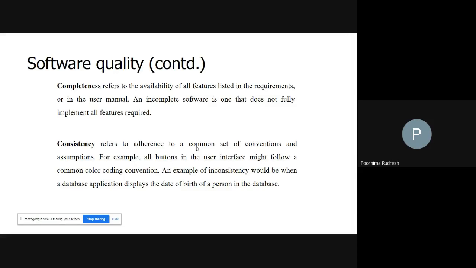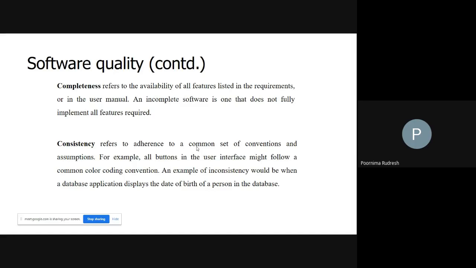Similarly, you can find the sine, cos or tan value of a given value, like that. So there are a number of specifications you are going to list. If all are satisfied, and you can perform all the functions through that calculator application, then you say that the calculator application is a complete application.